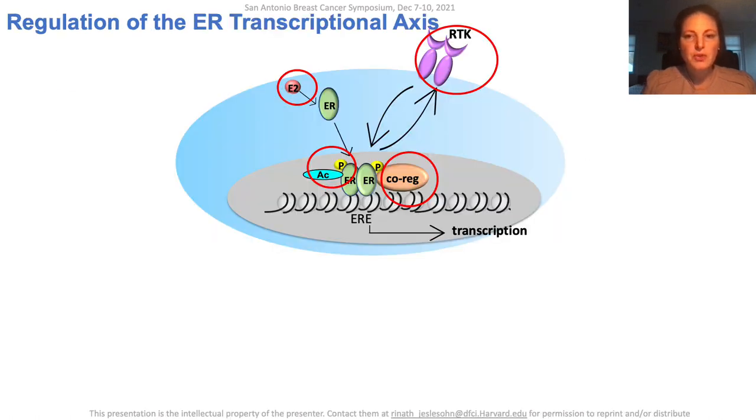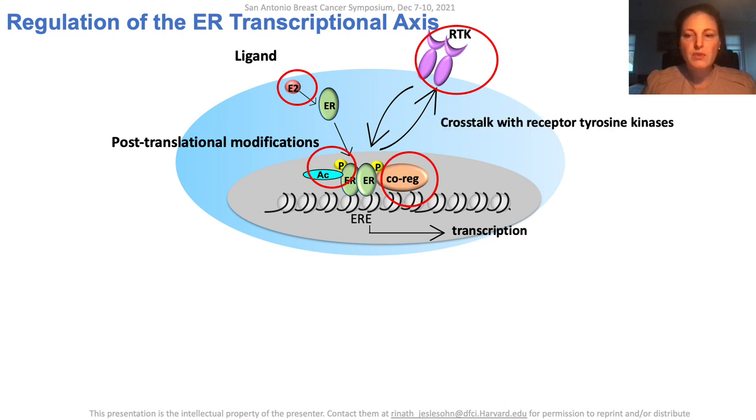The estrogen receptor, or in short ER, is a key driver and therapeutic target in ER-positive breast cancer. The ER transcriptional axis is tightly regulated at multiple levels, and examples of some of the regulatory mechanisms that are tightly interconnected are ligand stimulation, post-translational modifications, crosstalk with receptor tyrosine kinases, and interactions with co-regulators.